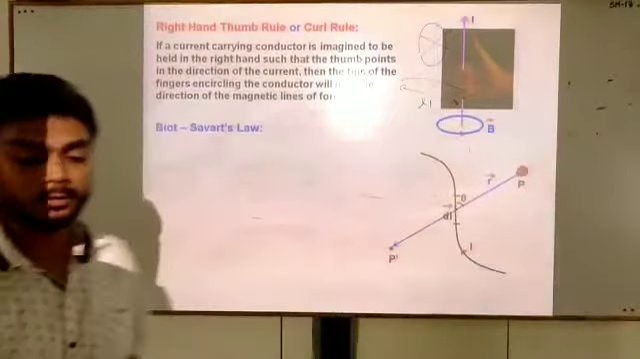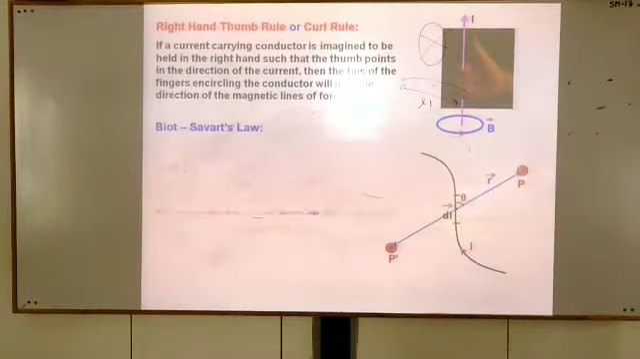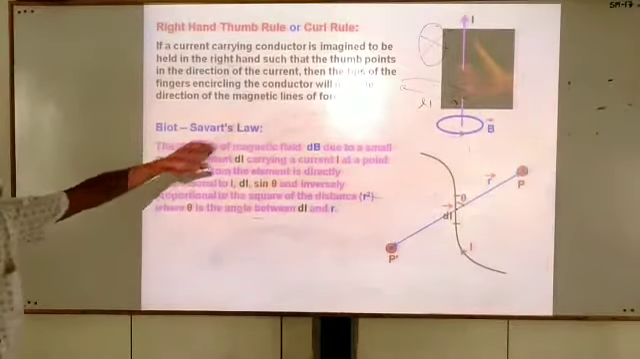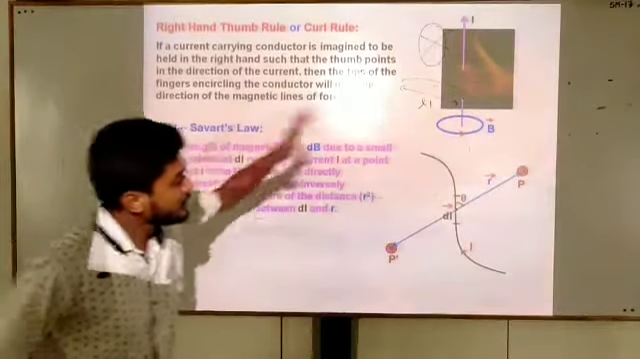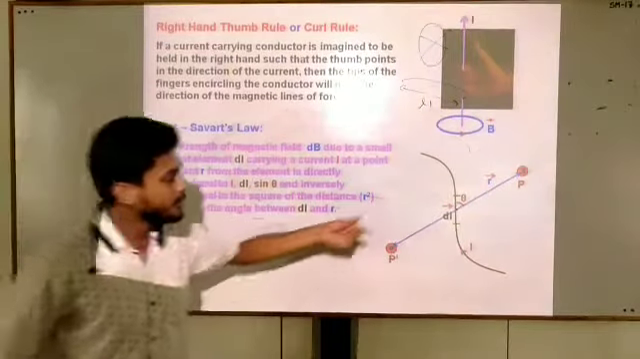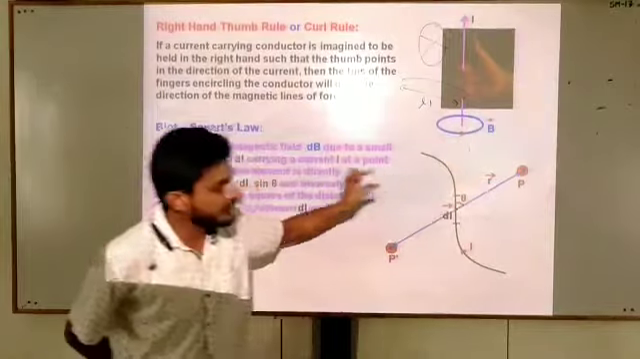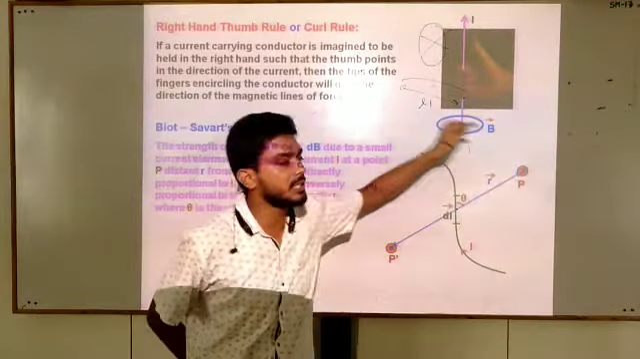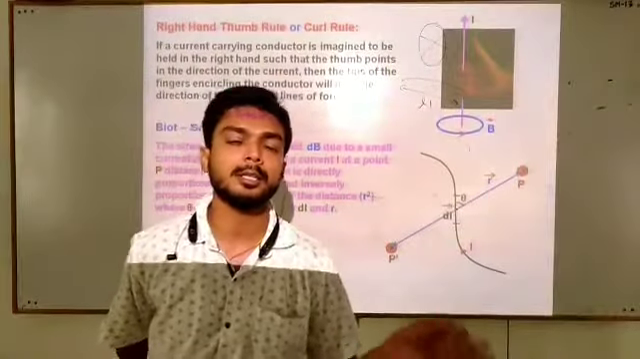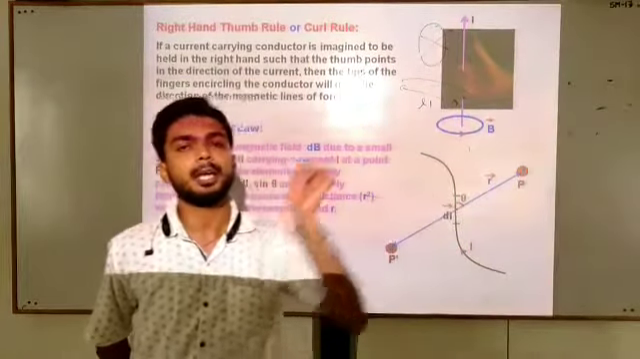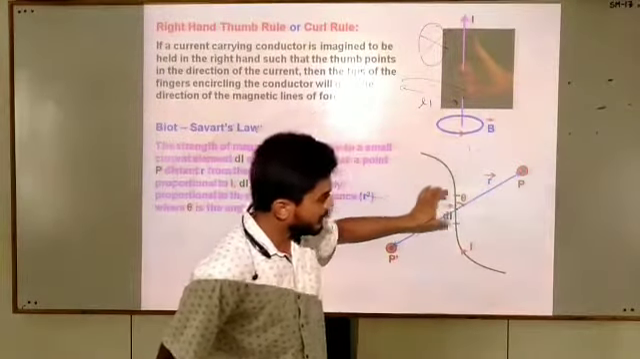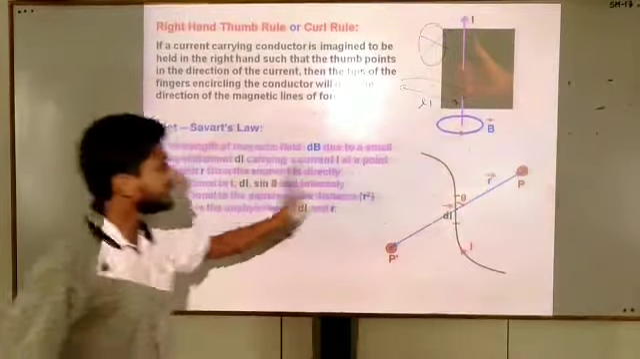Students, now move further. It says that the strength of magnetic field dB at this point P, because we are taking a very small element dl, will be dB. We use the symbol B to denote the magnetic field, as we use E for electric field. Here, for this small element dl, let the magnetic field be dB.